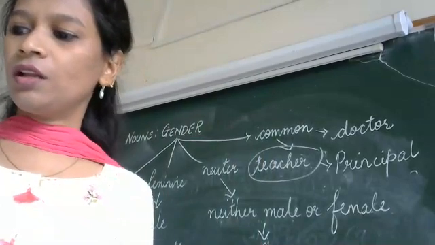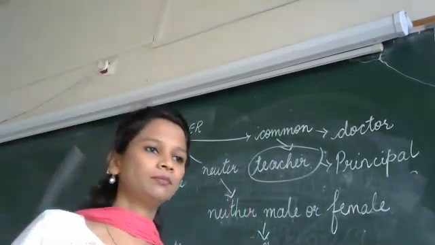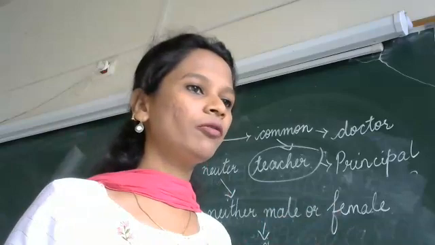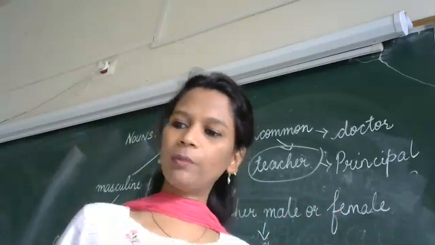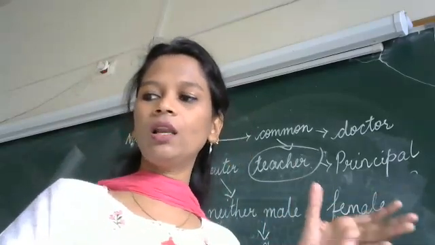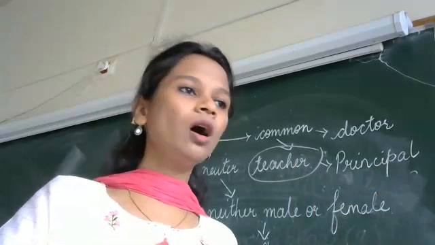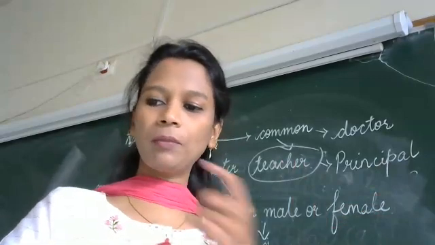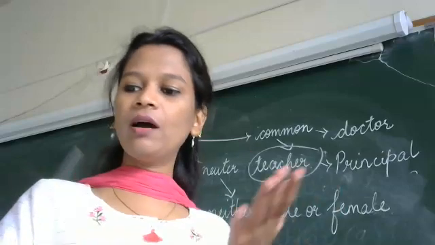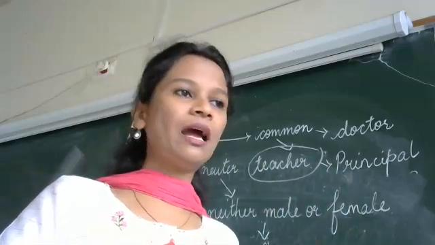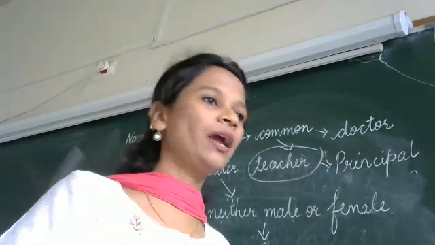Now see the next one. The feminine of boy. What is the feminine of boy? In the book you already have it. Boy, girl, cock, hen, dog and bitch, drone and bee, father, mother, gentleman and lady, horse and mare.